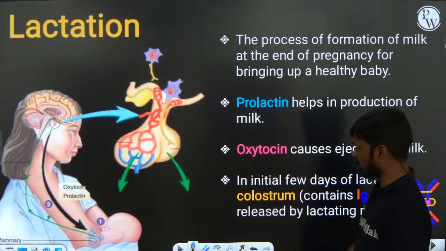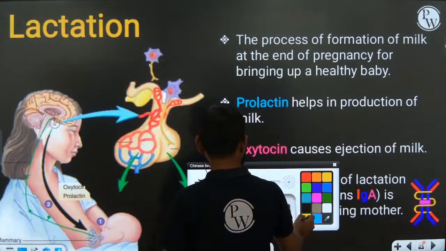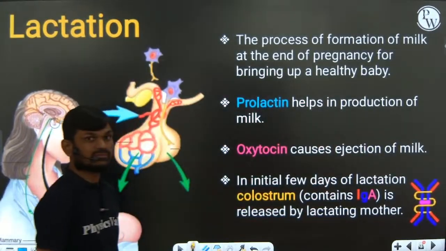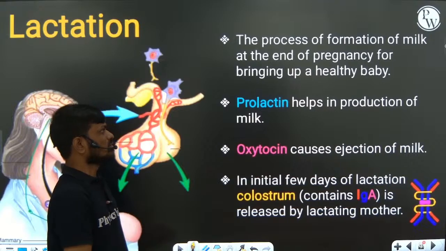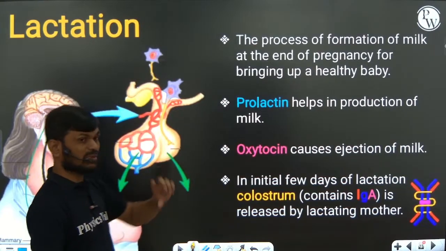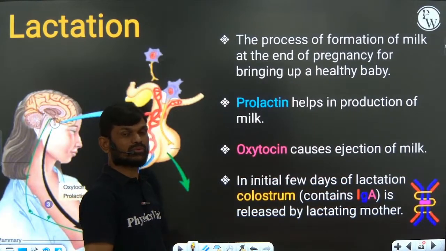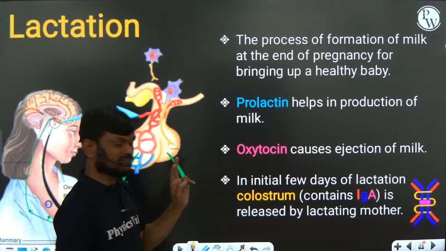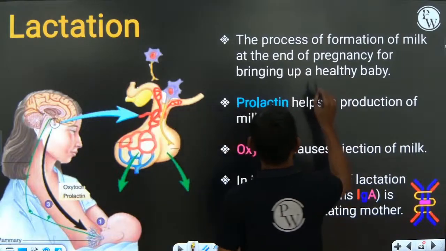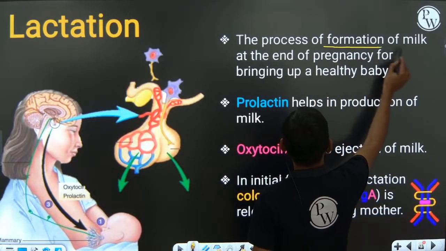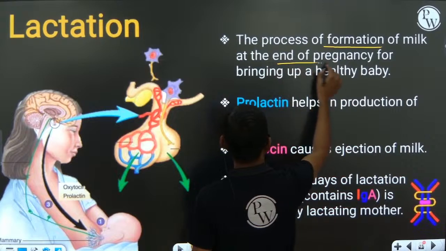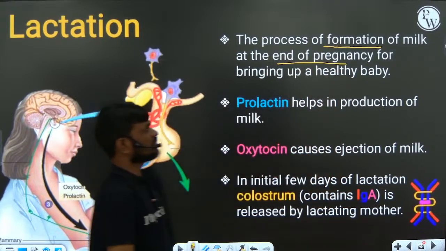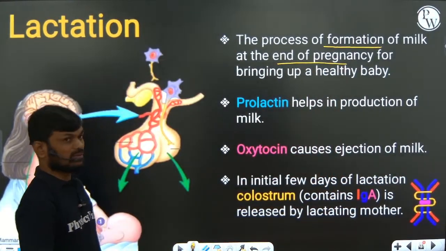Right, next lactation. During the end of the pregnancy, mammary glands are differentiated and they are ready for production of the milk. Now you can see the process of formation of milk at the end of the pregnancy, right? Bringing up the healthy baby.